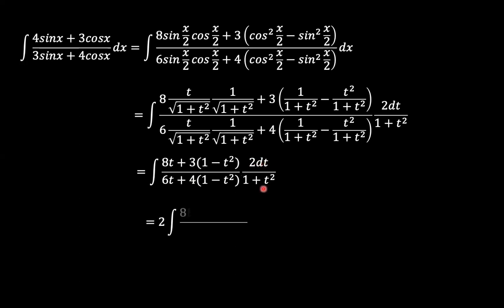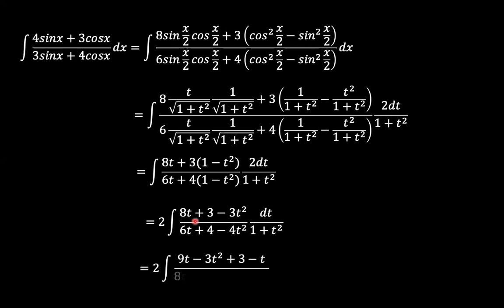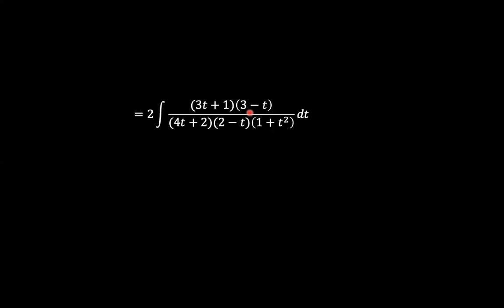And then we can multiply these polynomials together. And as you can see, we can also factorize them nicely, since 8t is the same as 9t minus t. So playing around with the arrangement of these components, we are left with the product of 3t plus 1 minus 3t, 4t plus 2, the product of and times 2t minus 2 minus t times 1 plus t squared.